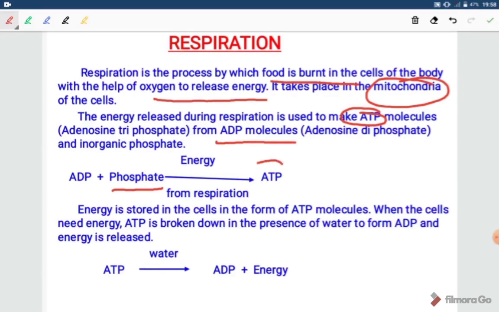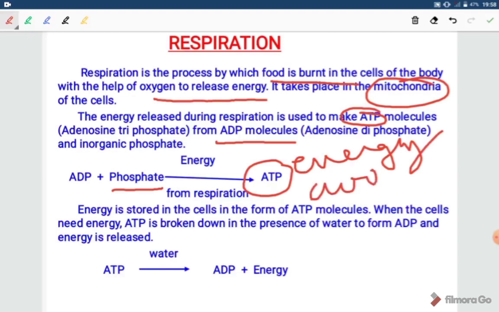What is ATP molecule? It is called as energy currency of the cell. Why so? Because energy is stored in the cell in the form of ATP molecules. When the cells need energy, ATP is broken down in the presence of water to form ADP and energy is released.